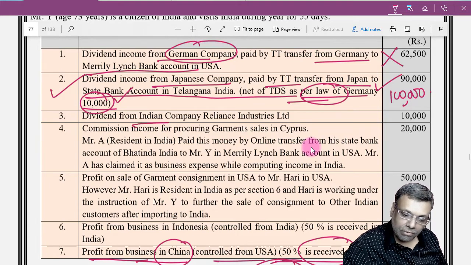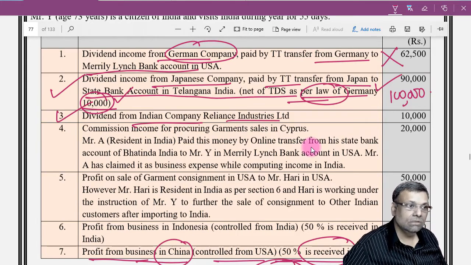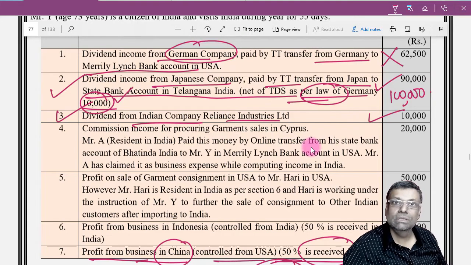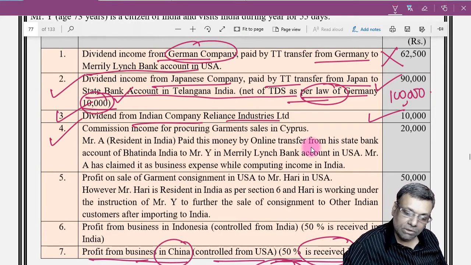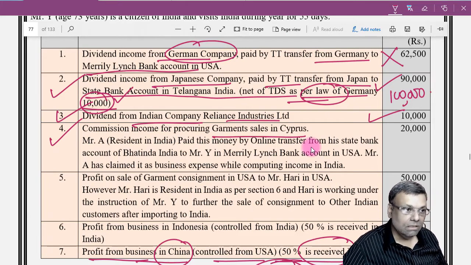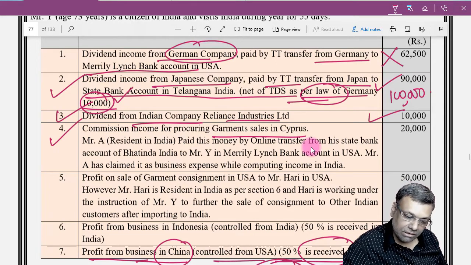Okay. Now, dividend from an Indian company, Reliance Industries. So, it will of course be taxable because it will always be deemed to accrue or arise in India. Point number 4. Commission income from procuring garment sales in Cyprus. Okay. Garment sales in Cyprus. That means accrued outside India. And let's check whether it is received in India or not.